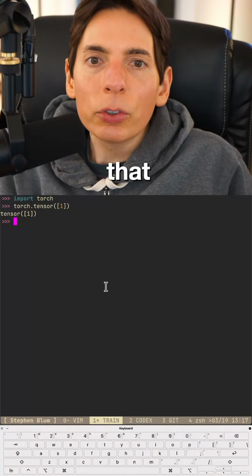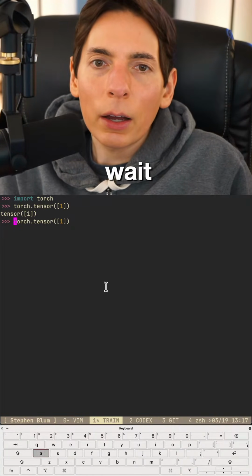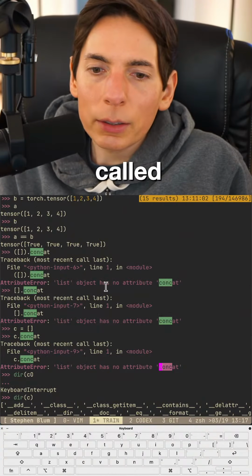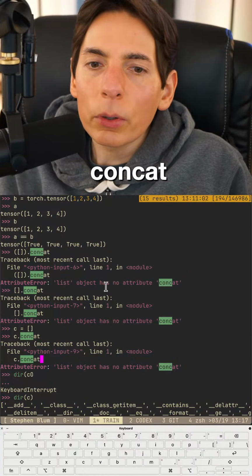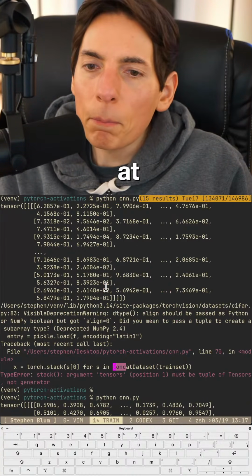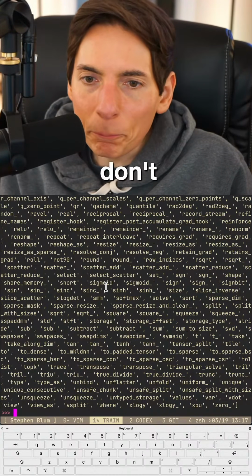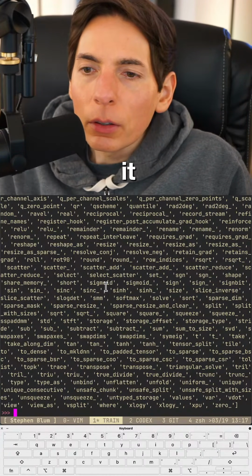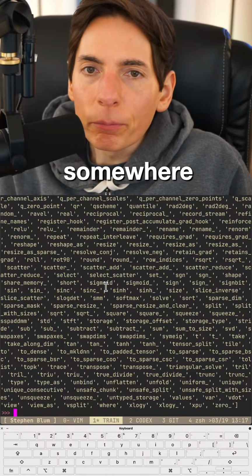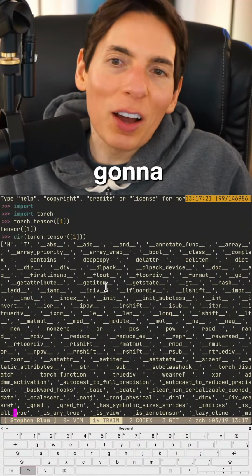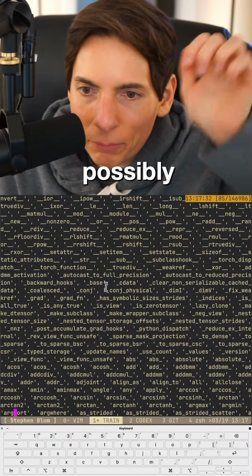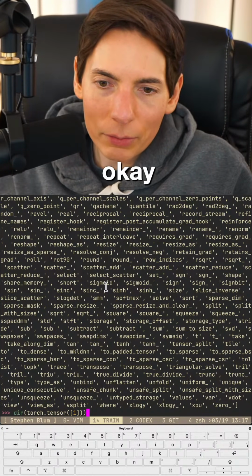And then let's wait. Is it called concat? Where is that at? Concat. I don't see it. How do we do this? There's a way to do it. It's in here somewhere. There's so many methods. Oh my goodness. Oh, which one could it possibly be? Okay, we're gonna have to try something out.